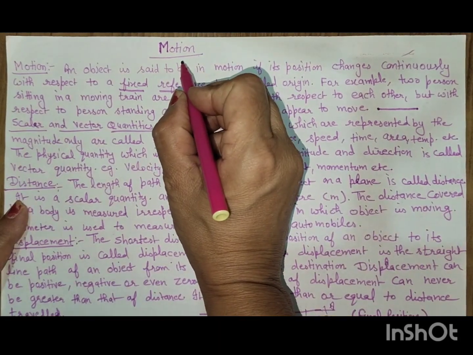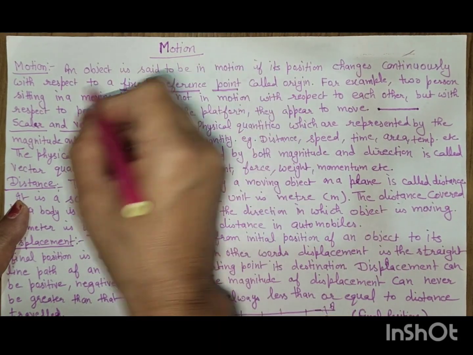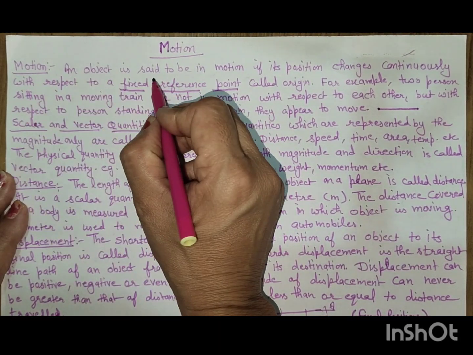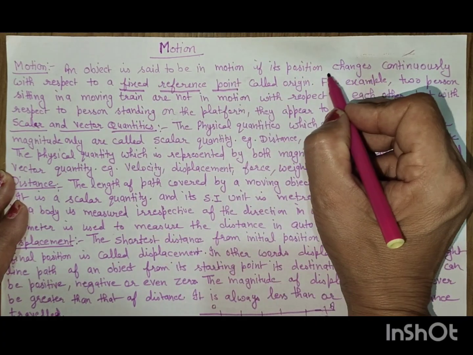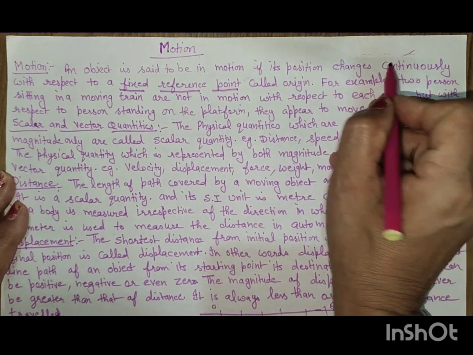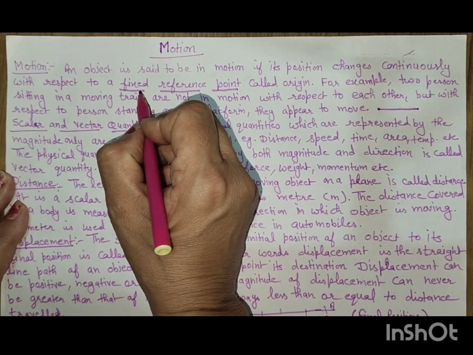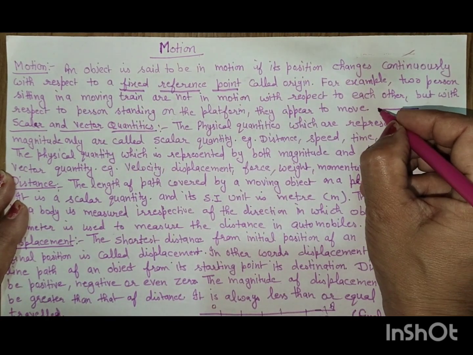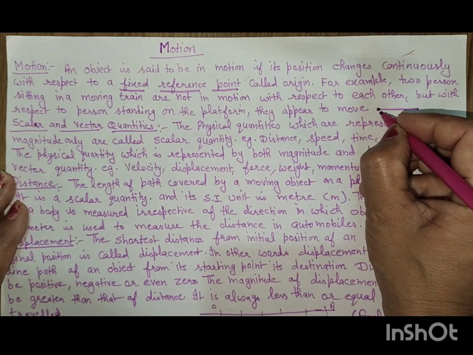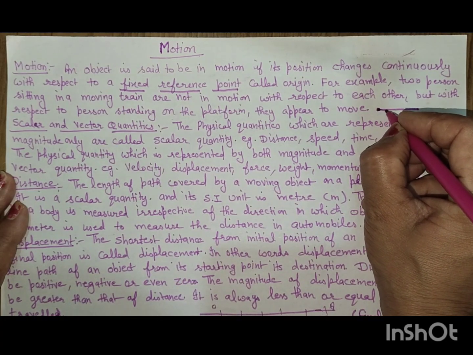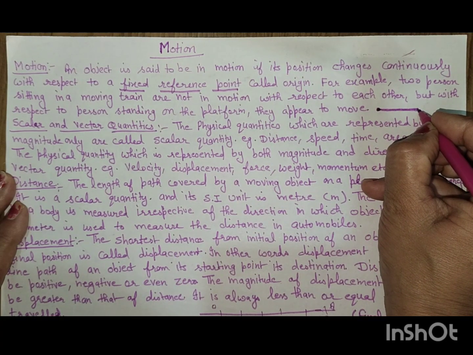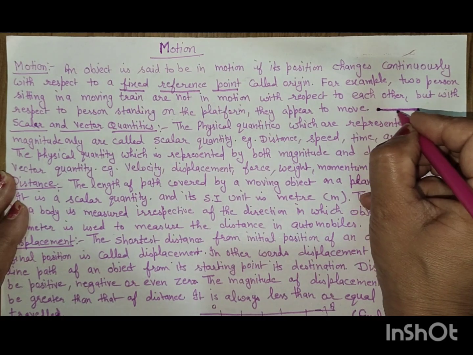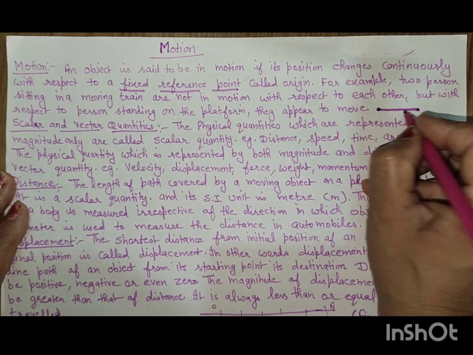Students, today we will discuss motion. What is motion? An object is said to be in motion if its position changes continuously with respect to a fixed reference point called the origin. Think of this as the fixed reference point, and along this a person changes position. This is called motion. He is in motion, or moving continuously.